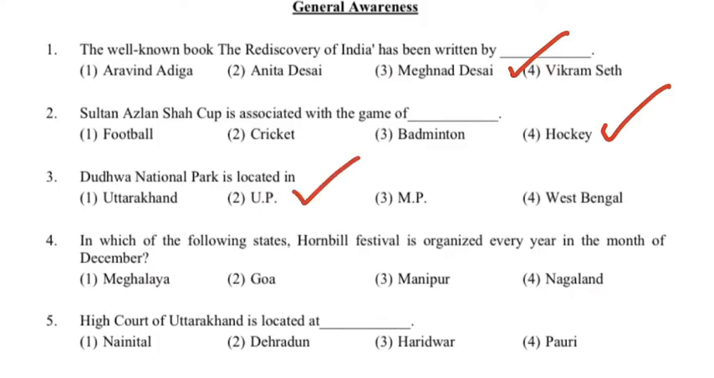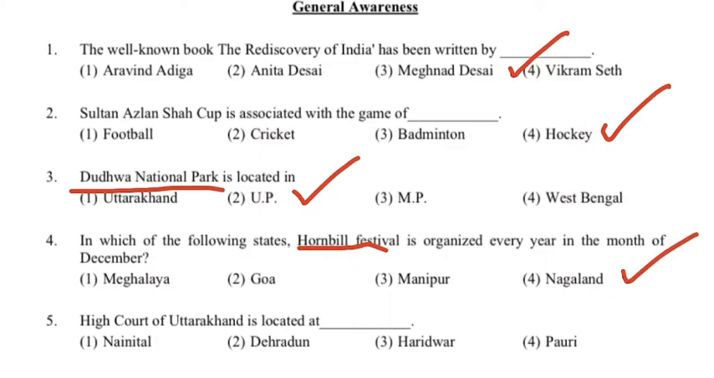In Uttar Pradesh, it is located in the Lakhimpur Kheri district. In case you are asked the district, then you should know, because this is a very famous national park. Next is, in which of the following states is the Hornbill Festival organized every year in the month of December? Options are Meghalaya, Goa, Manipur and Nagaland. The correct answer is the fourth option, Nagaland.